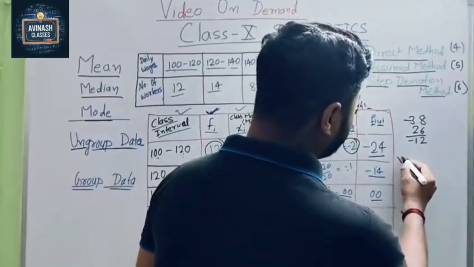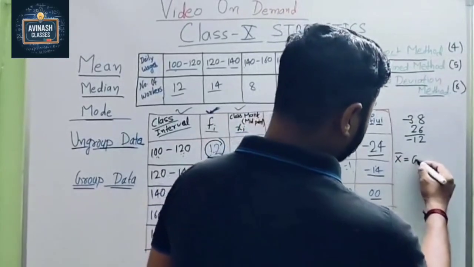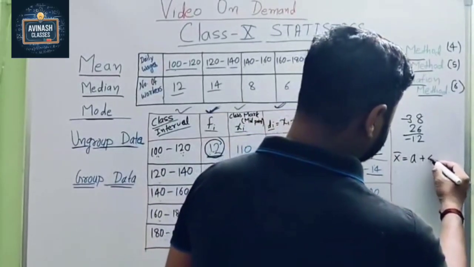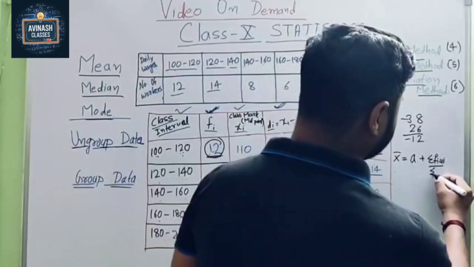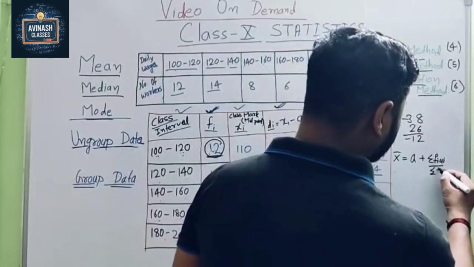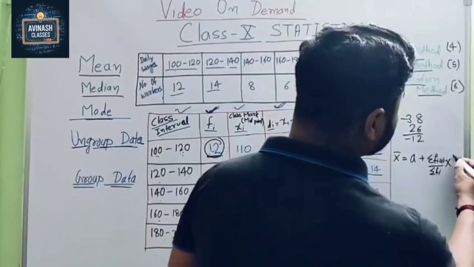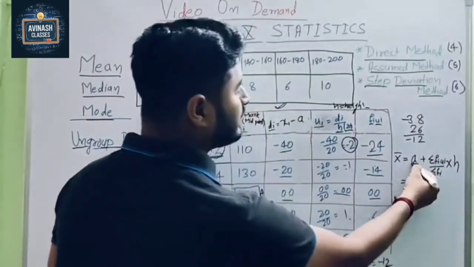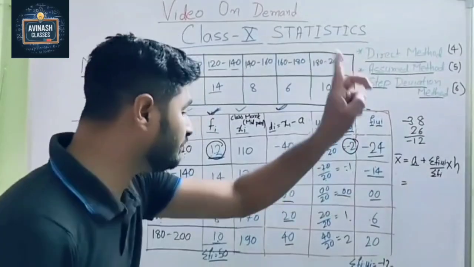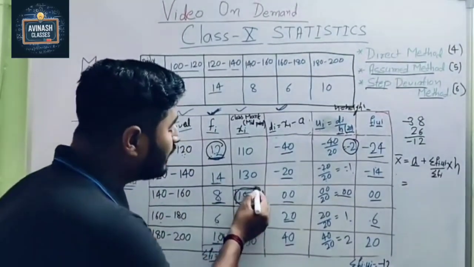Now here we write mean equals a plus summation of fi ui divided by summation of fi, multiplied with h. This is the new part here. Now what is the value of a? a means the assumed value, so that is 150.